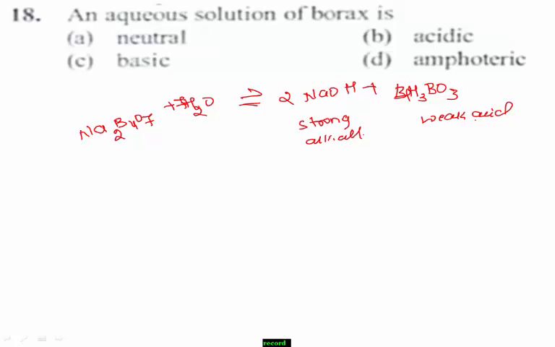Since boric acid is a weak acid and NaOH is a strong alkali, an aqueous solution of borax is always alkaline in nature. Therefore, basic is the right answer, option C.